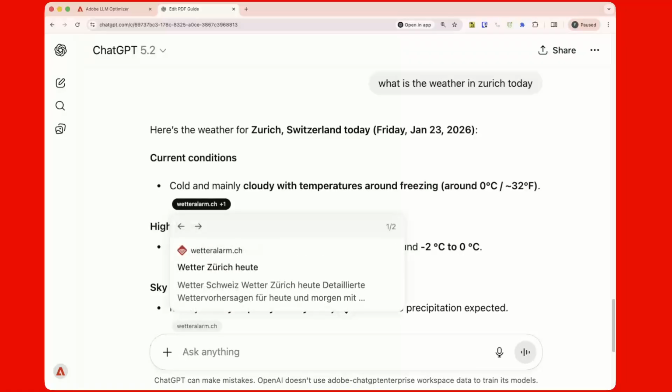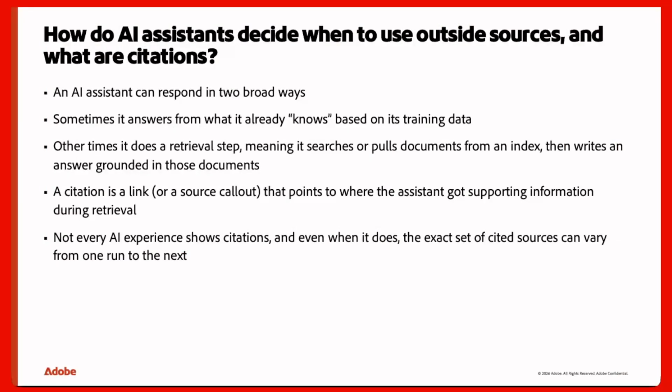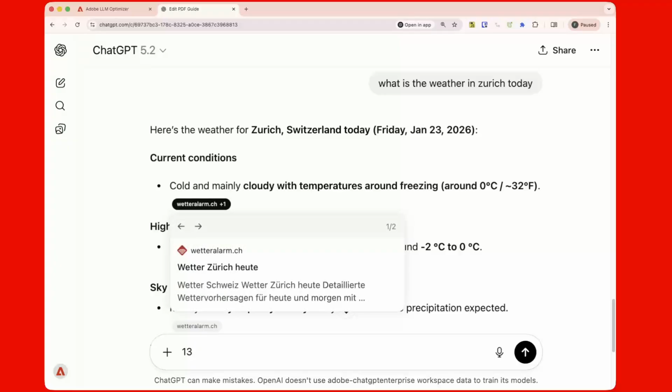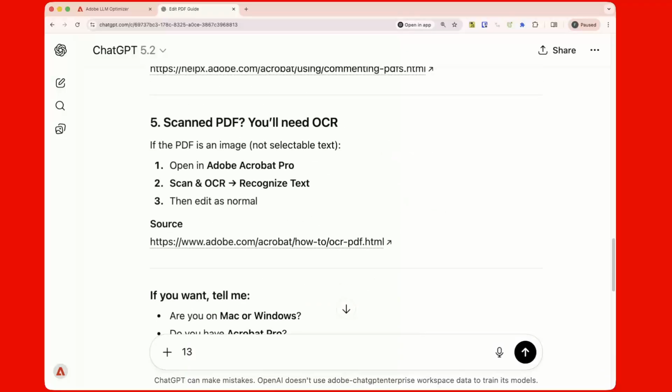So this goes to our second question, right? Which was what are citations? And citations are definitely these. So citations, especially on ChatGPT, you would see them as little gray boxes, right? And one thing that we have noticed is these are within the model, and sometimes they're not real.